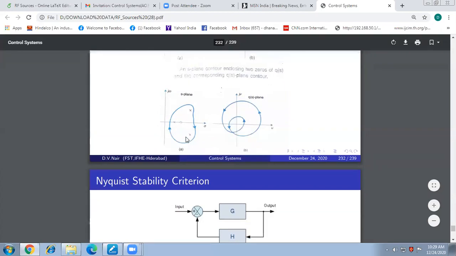If three poles and one zero are enclosed by the contour in the S plane, the corresponding contour in the Q of s plane will encircle the origin thrice counterclockwise and once clockwise, resulting in a net encirclement of two times in the counterclockwise direction about its origin.